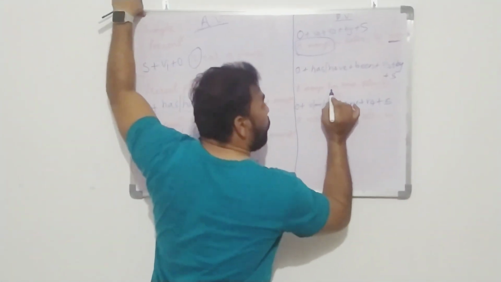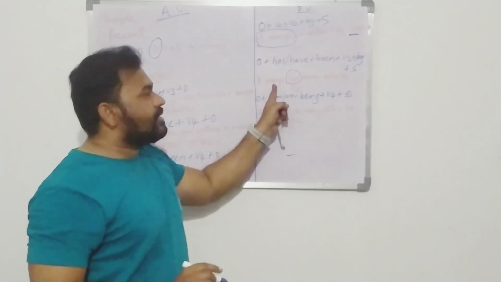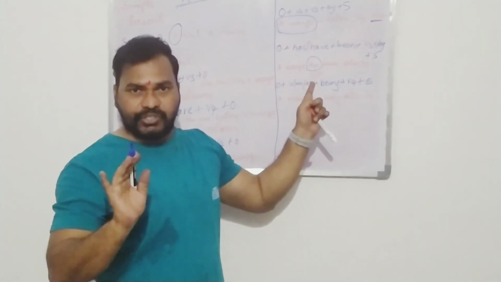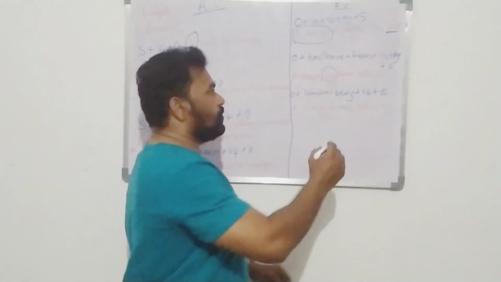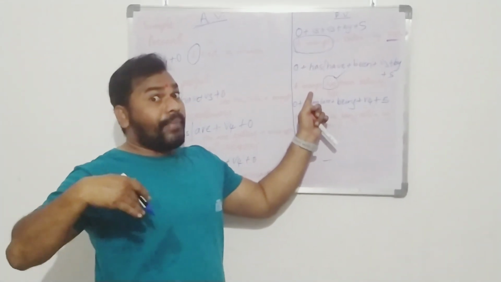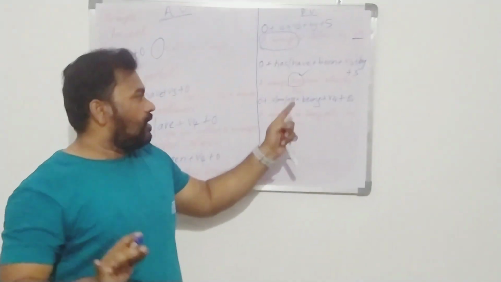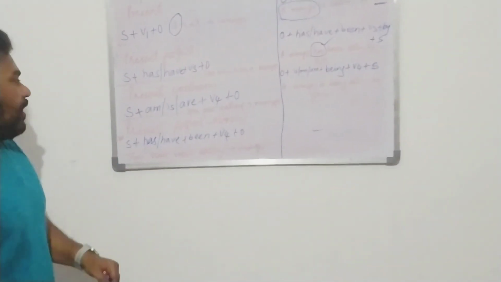Here, why did I use "has"? Because a mango is a singular object. As it is a singular object, we use "has". If it is plural, if we say mangoes, then "have" has to be used. I hope you understood. Now let's move on to the third one.